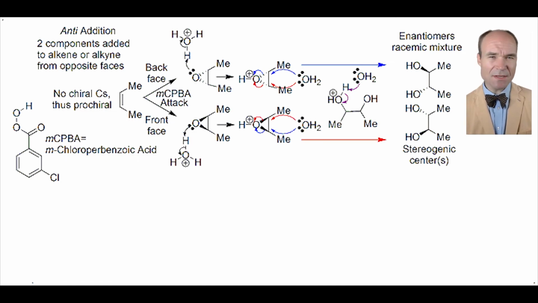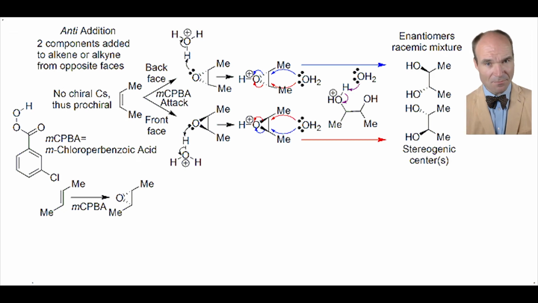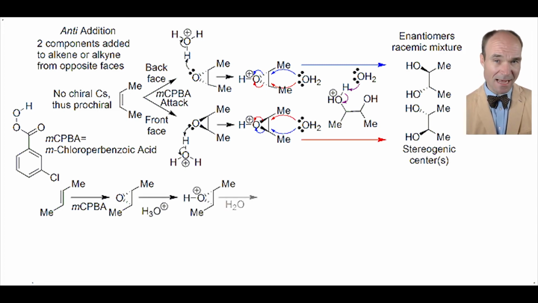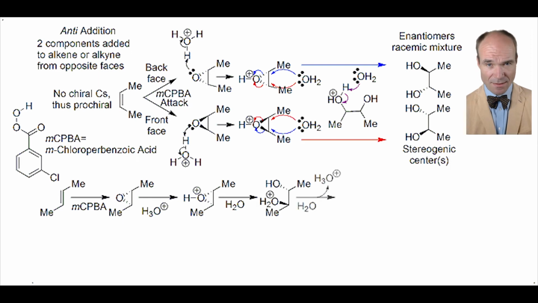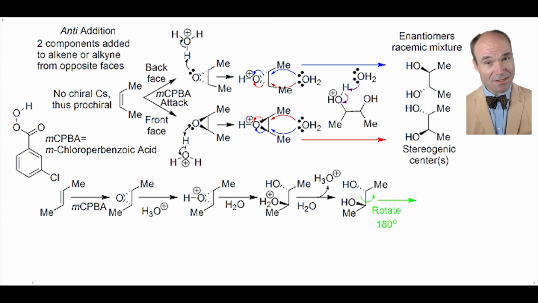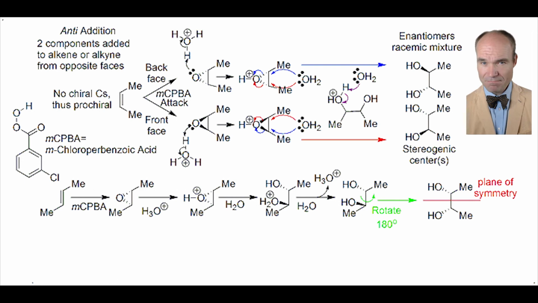What happens if the same reaction is carried out upon a trans-alkene isomer? Here we see mCPBA attacking the alkene to give an epoxide behind the plane. But it's equally true for the forward-facing epoxide. This is because when either has its ring opened by the attack of water, the diol formed can be easily seen upon rotation of the central carbon-carbon bond to have a plane of symmetry. So it is meso.